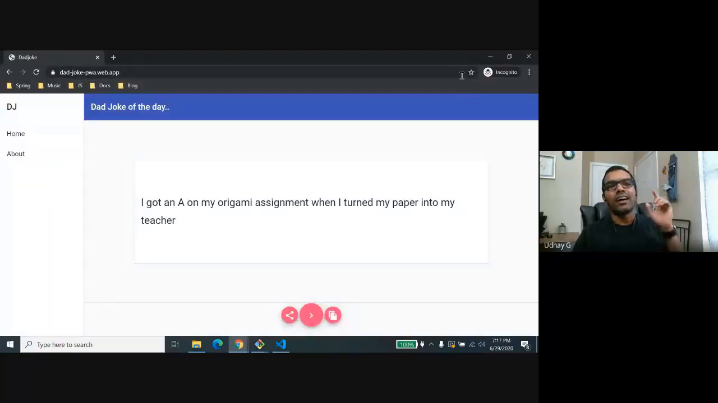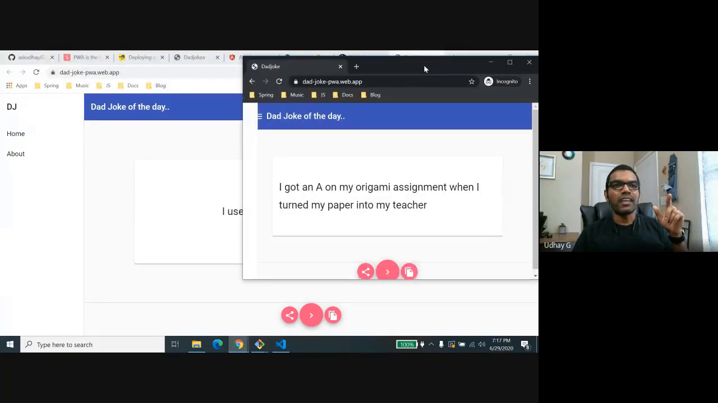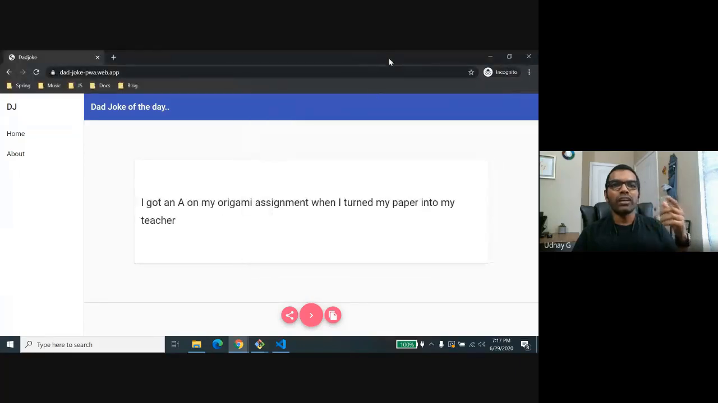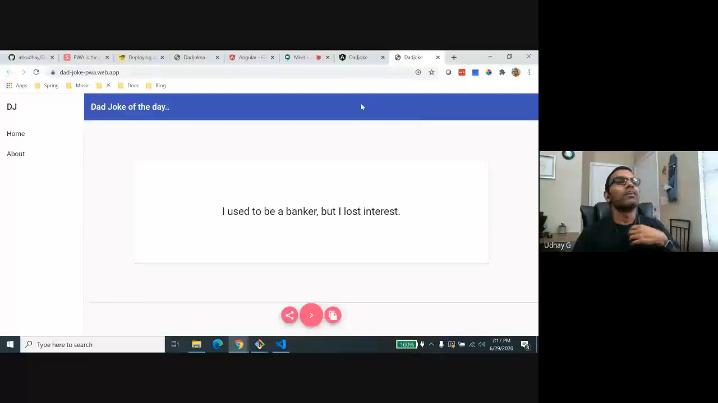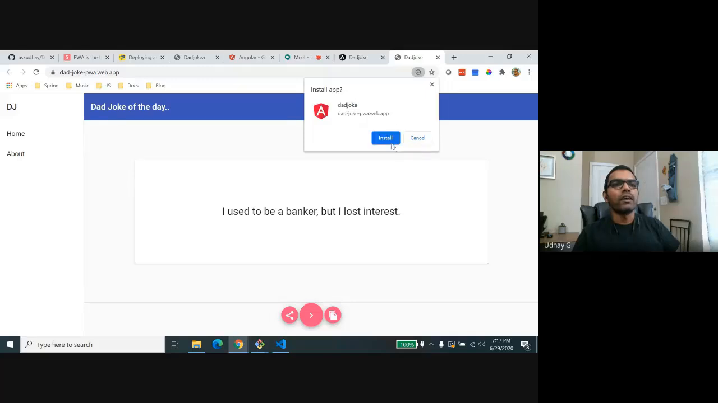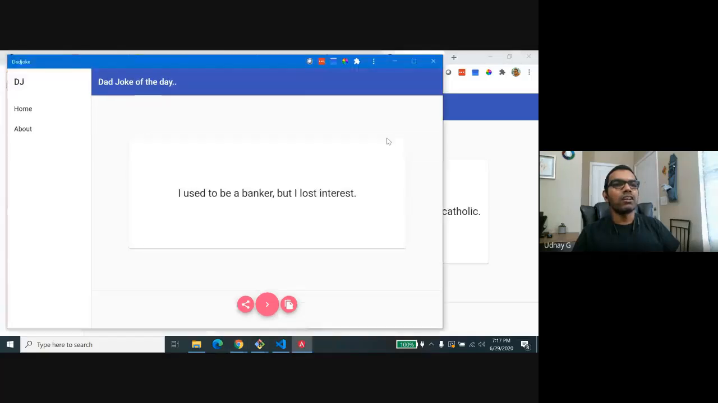Yes, because again, this is kind of a privacy standard. We don't want Google to know that I installed this app, right? That's why this feature is not available in incognito. Yep. So it is there now in the normal Chrome browser. Just click on this install DadJoke, and it's going to show this pop-up. And just click on this install button.